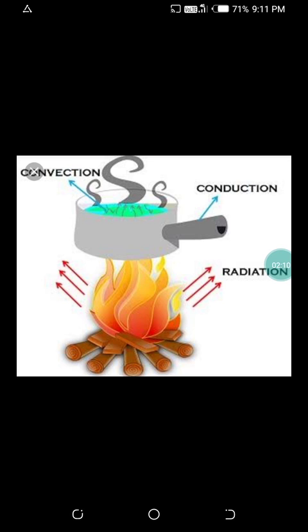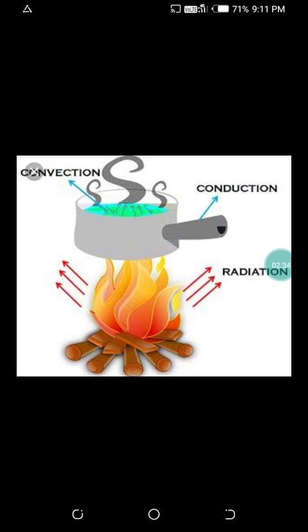Conduction: the handle of the saucepan or that utensil is metal, so heat transfer is possible there due to conduction. And the liquid inside that container is being heated up, so warm water or fluid is rising up.